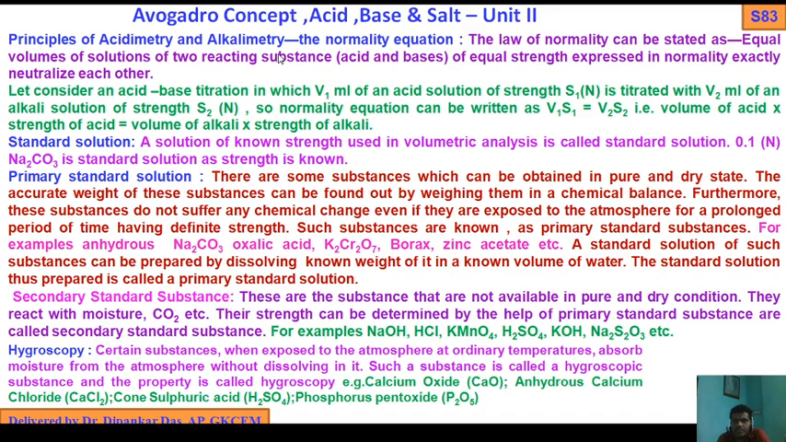The law of normality can be stated as: equal volumes of solutions of two reacting substances, acid and base, of equal strength expressed in normality exactly neutralize each other. So that is the statement of the principle of acidimetry and alkalimetry.